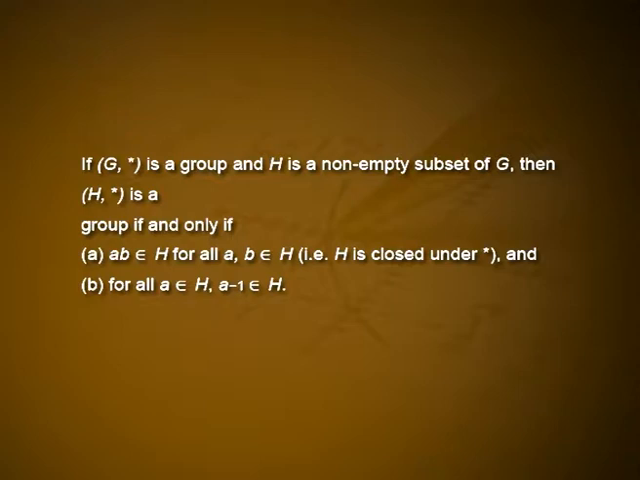Theorem. If G star is a group and H is a non-empty subset of G, then H star is a group if and only if: A, ab is an element of H for all a, b elements of H, that is, H is closed under star. B, for all a element of H, a inverse belongs to H.